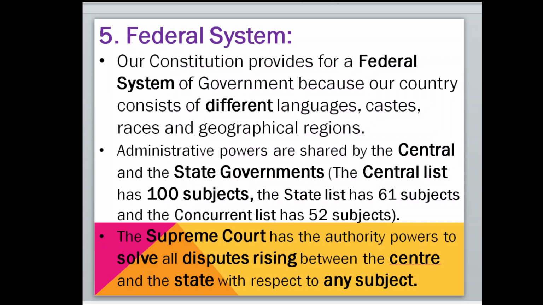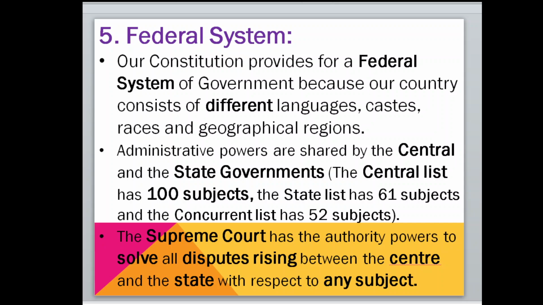Actually, it's called the federal system. In the Union List, we have 100 subjects, on which the central government will make laws. In the State List, we have 61 subjects, on which only the state governments will make laws. In the Concurrent List, 52 subjects are there, and on those subjects both the central government and state governments have the power to make laws.